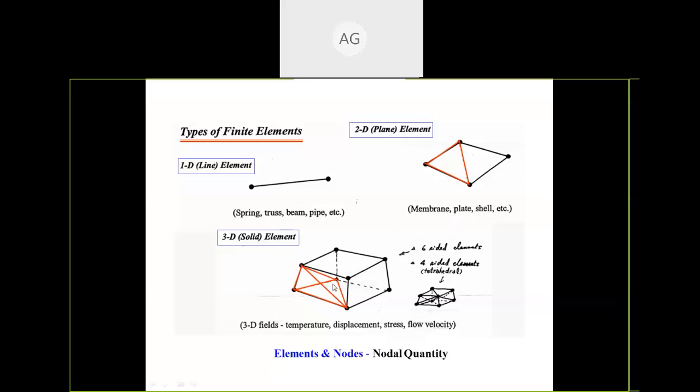So over here, multiple nodes and elements are interconnected. These are nodes over here, and after combining two nodes, this will be the element. So after combining three nodes, this becomes one element. So by combining multiple elements, this complete body is constructed. So we are going to do analysis on one particular element. तो एक ही एलिमेंट पे हम पूरा एनालिसिस करते हैं और फिर उसको पूरी बॉडी को इक्विवेलेंट कंसिडर करके पूरी बॉडी के लिए आपका रिजल्ट आ जाता है. So that we are going to do over here.